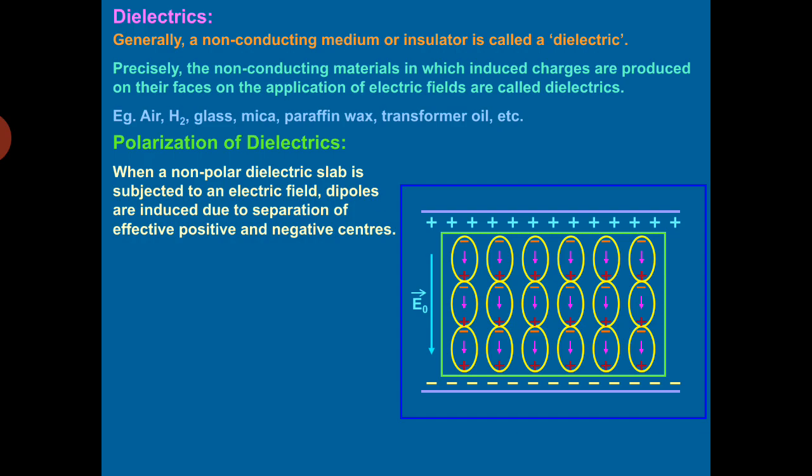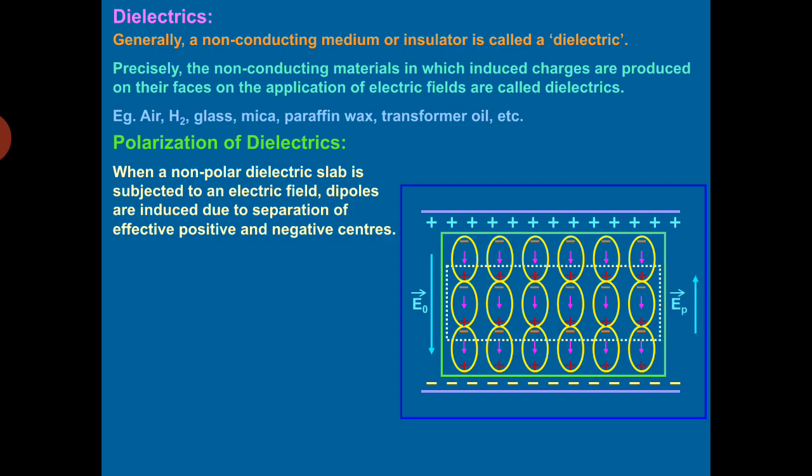When the field is applied, what happens? The shape of the molecule changes. They acquire asymmetrical shape. Torque will be experienced. The sample gets polarized. So when a non-polar dielectric is subjected to an external electric field, dipoles are induced due to separation of effective positive and negative centers.